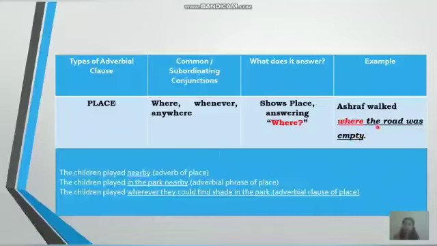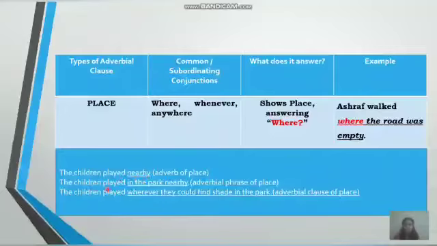So here you have a subject and a verb, and where is the subordinating conjunction. Generally an adverbial clause will begin with a subordinating conjunction followed by a subject and a verb. Now look at this example. The children played nearby. So where did the children play? Nearby. So it gives you the answer for the question where. If it gives you the answer for the question where, it means it is an adverb of place.